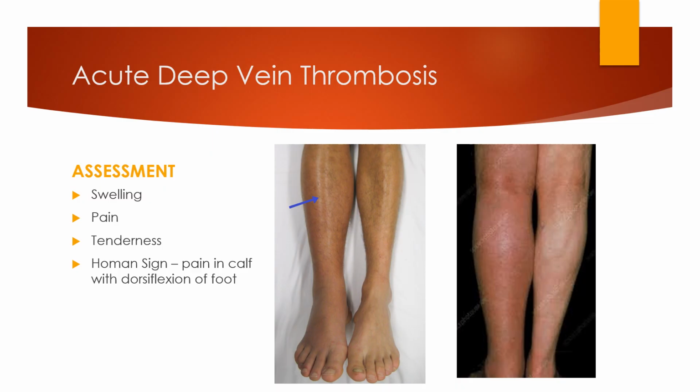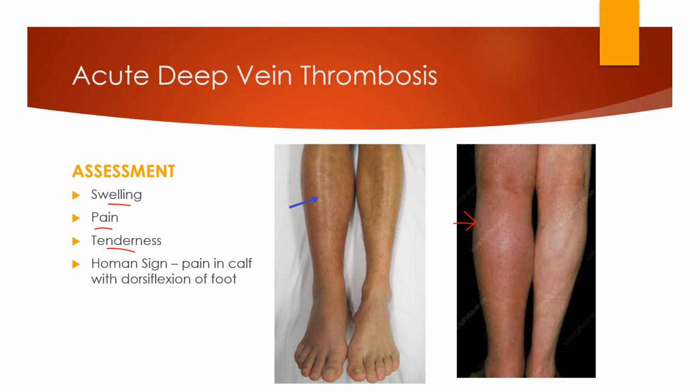All right. In these patients, they're going to have swelling, right? Pain, tenderness, right? So you'll notice this leg that's got the blue arrow and the left leg in the second picture, right? Those legs are swollen, they're red, they're well perfused. Why? Oxygenated blood under high pressure still gets into the extremity, but it can't get out through the vein, okay? So you get swelling. It hurts with that swelling, right? So you're going to get pain and tenderness.